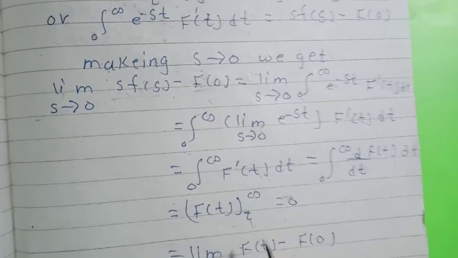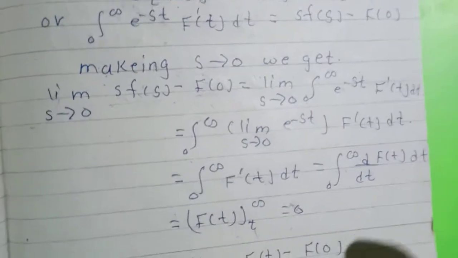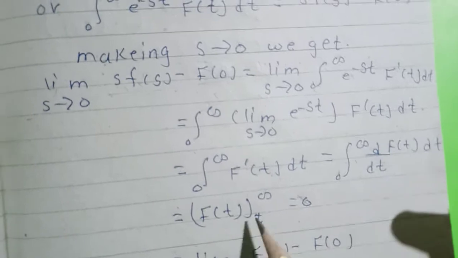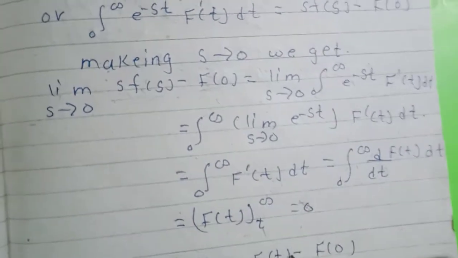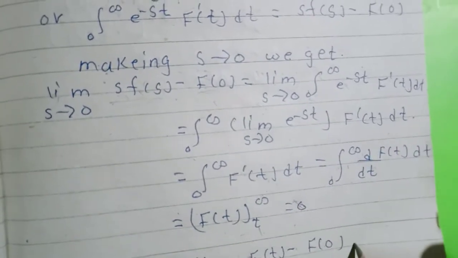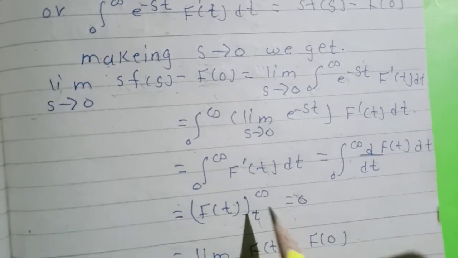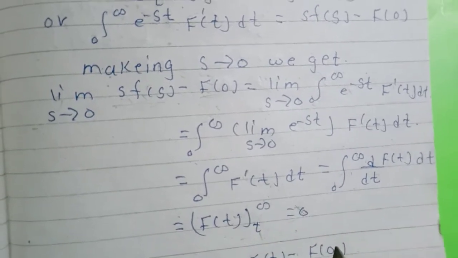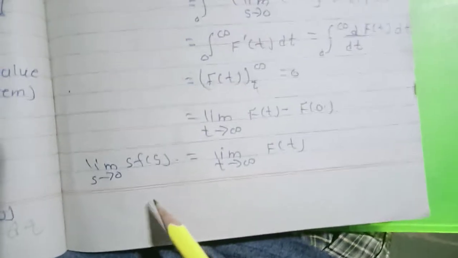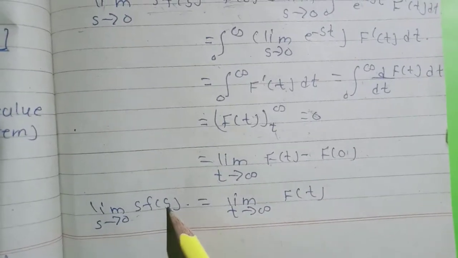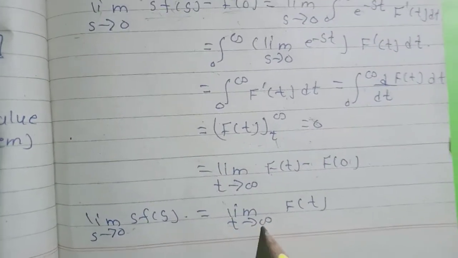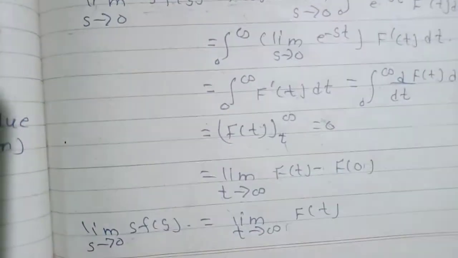So f of t, limit t tends to infinity, this is not equal to 0, sorry: limit t tends to infinity of f of t minus f of 0. Here f of t at infinity, and f of 0. So limit s tends to 0 of f of s is equal to limit t tends to infinity of f of t. We proved the second equation.